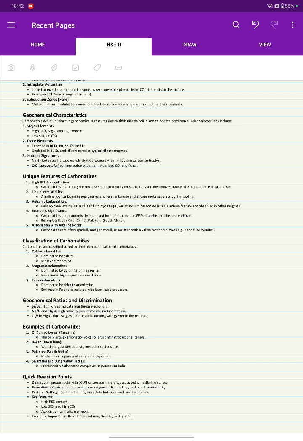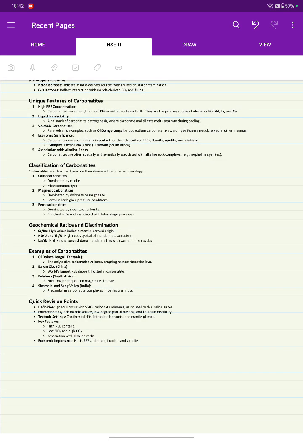I've already told you they are the primary source of elements like Nd, La, and Ce. And liquid immiscibility is a hallmark of carbonatite petrogenesis. Volcanic carbonatite is a rare volcanic complex, but it is present. Economic significance, I've already told you: REEs as well as fluorite, apatite, and niobium. And carbonatites are often spatially and genetically associated with alkaline rock complexes, that is nepheline syenites.